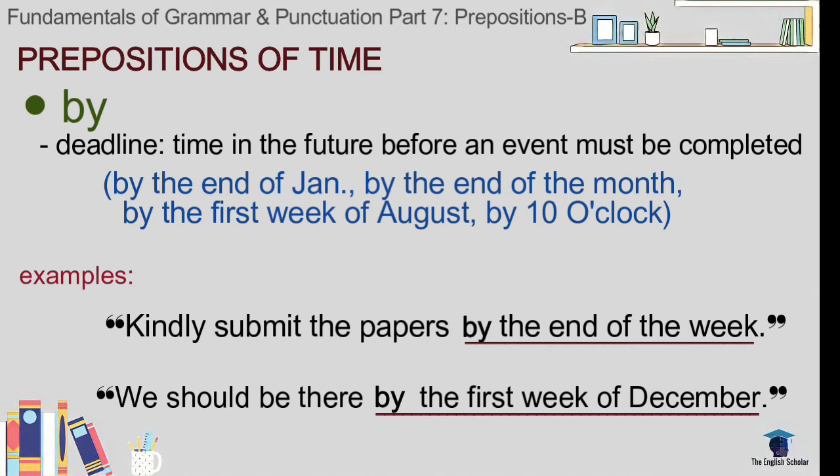And is a noun. It could also be a verb, but this time, since it refers to time, it is a noun. And then first week is a noun phrase. They are the objects of the preposition by, and since they refer to a specific point in the future or a specific deadline, the preposition of time by is used.